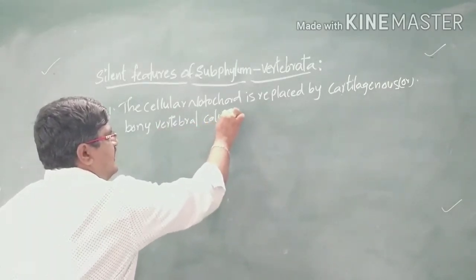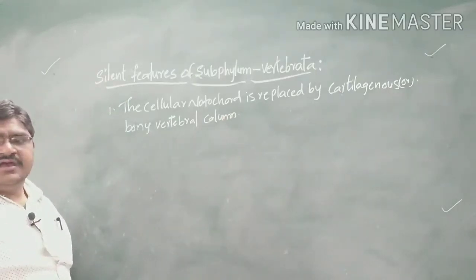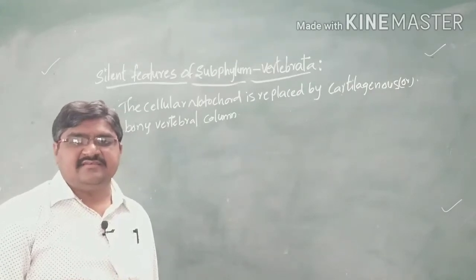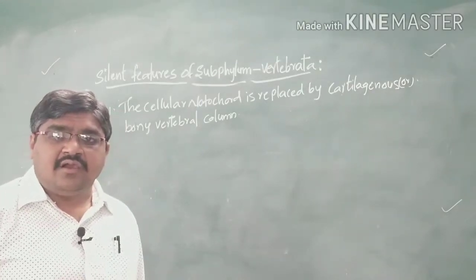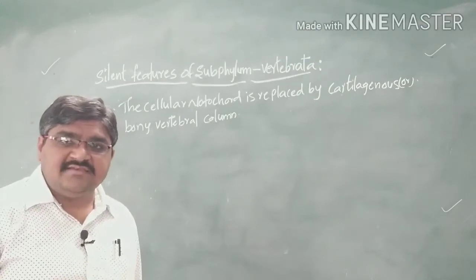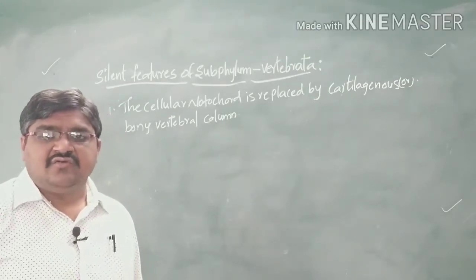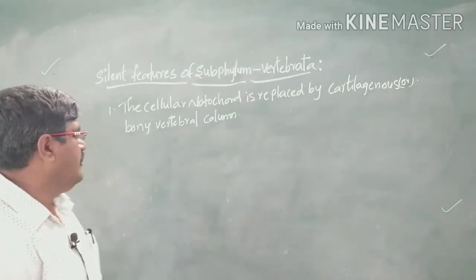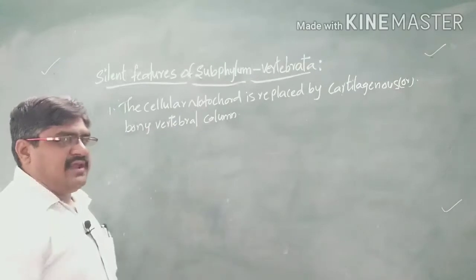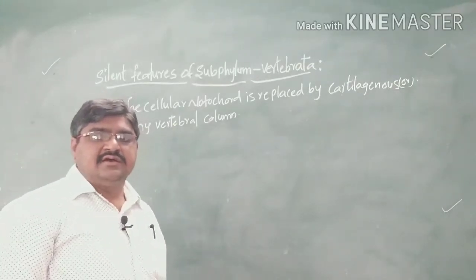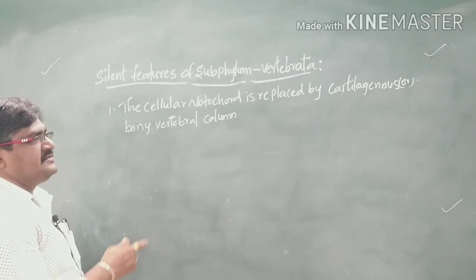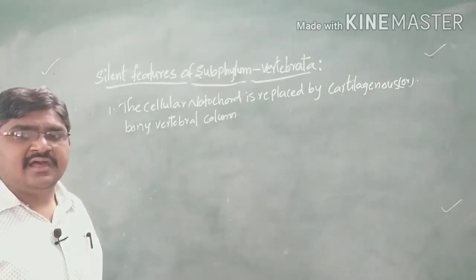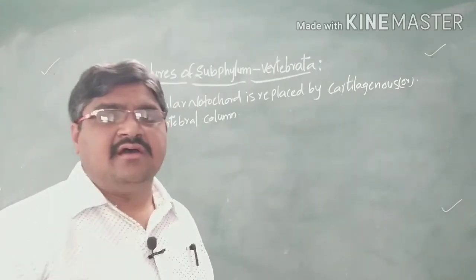That means in this organism, the notochord is replaced by a cartilaginous vertebral column, that is, the vertebral column is made up of cartilage. If they are made up of cartilage, we call it a cartilaginous vertebral column. If they are made up of bone, we call it a bony vertebral column. So the notochord is replaced by cartilage or by bone of the vertebral column.